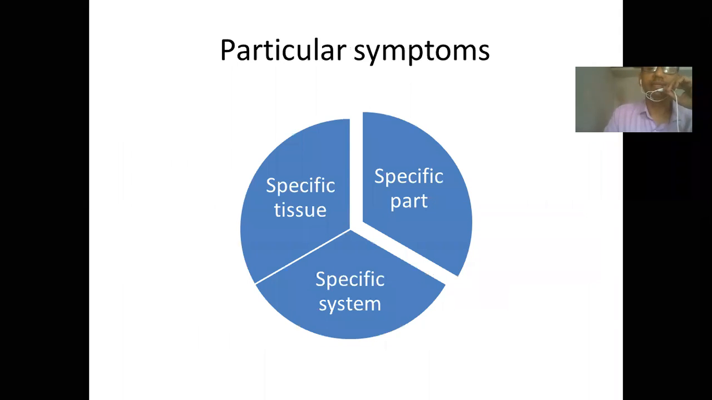So then we'll see another terminology, that is particular symptom. Particular symptom is a symptom which is representing a specific part, representing a specific tissue, and representing a specific